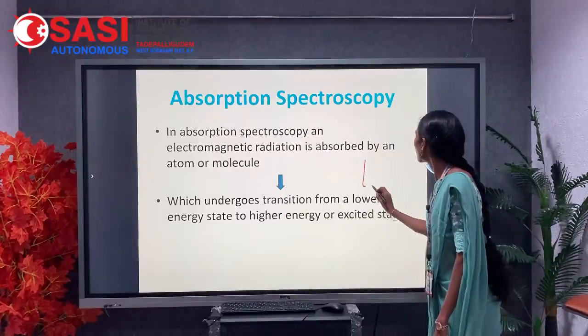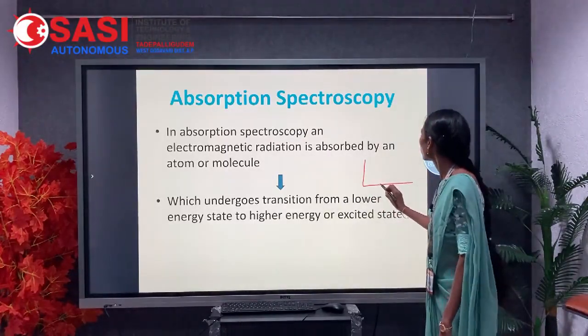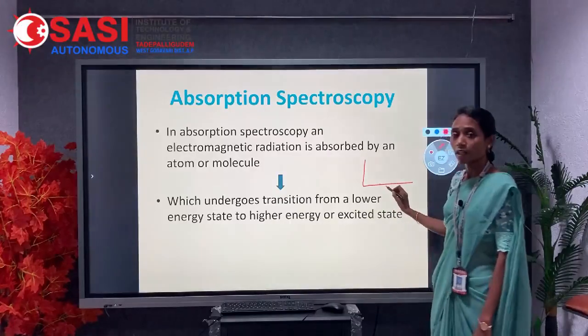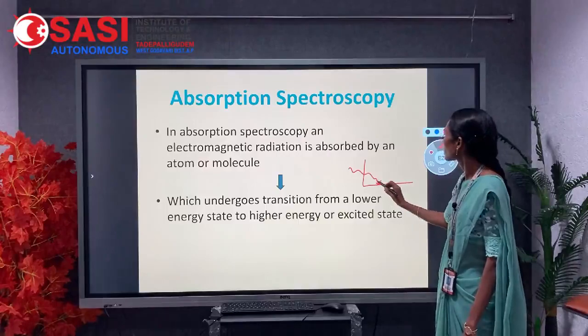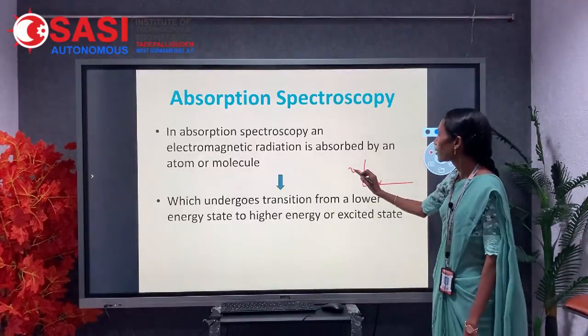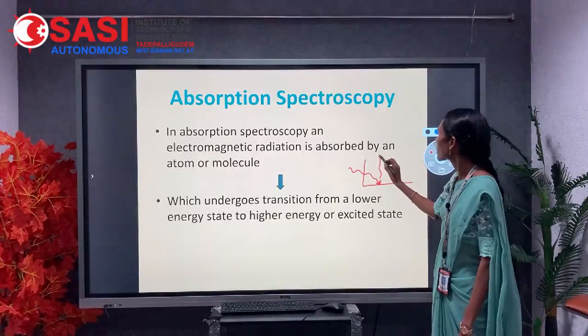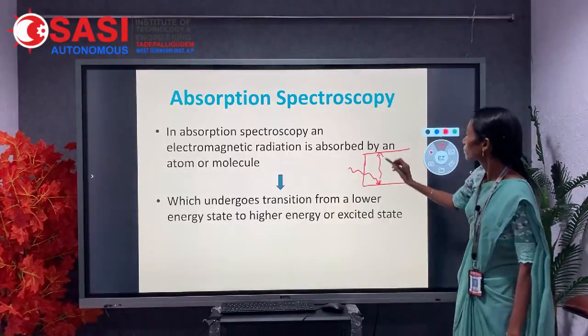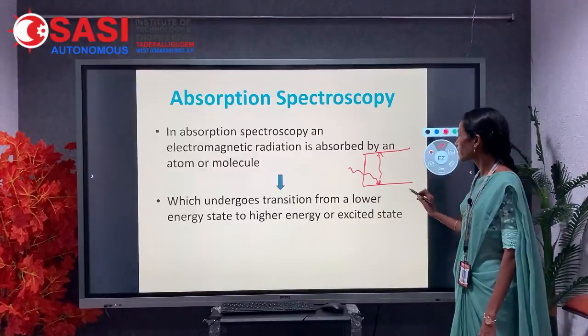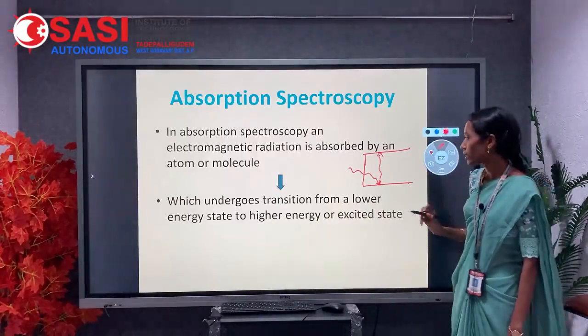Here, if you consider a molecule which is present in the ground state, when the molecule absorbs electromagnetic radiation, it will be excited to a higher energetic state. It will be the excited state, and this is the ground state.